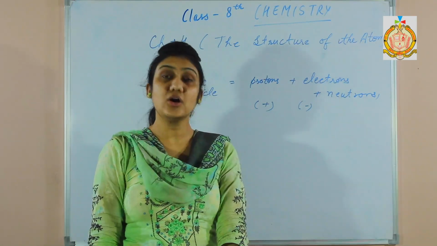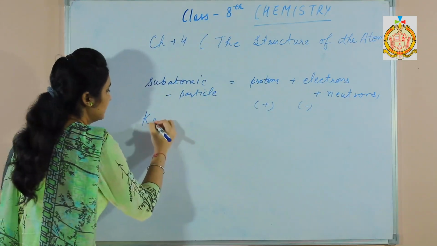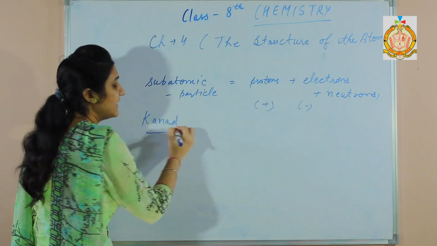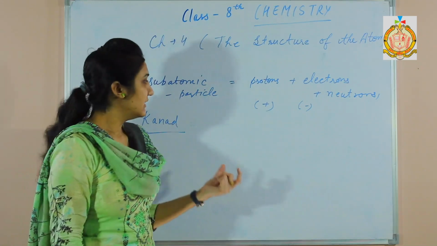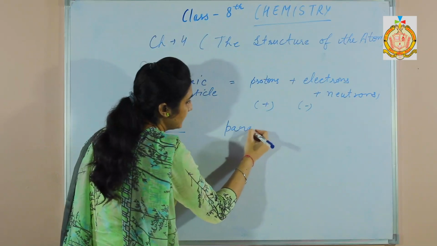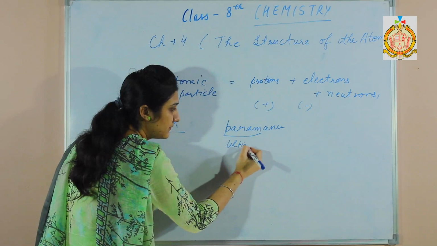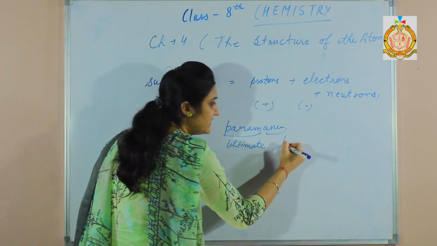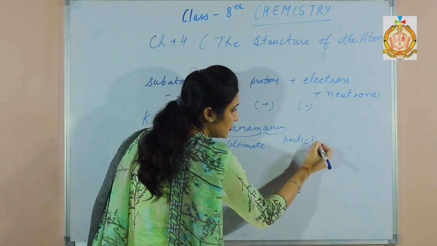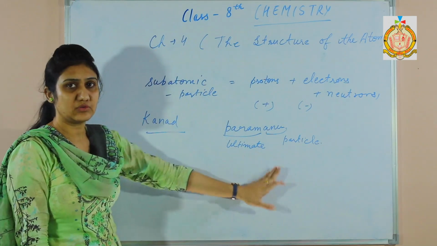Now, how did the idea of atoms emerge? Philosopher Kanad said that the indivisible particle, he called Parmanu. Param means ultimate and Anu means particle. So he said that ultimate particles are called Parmanu.